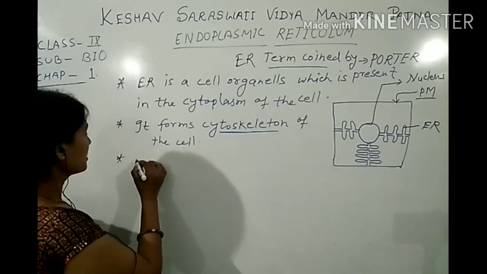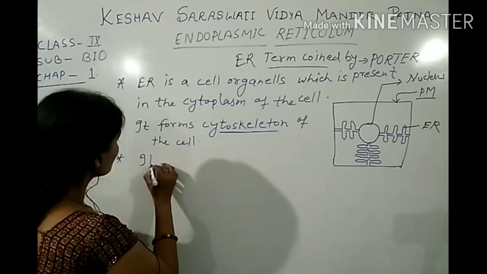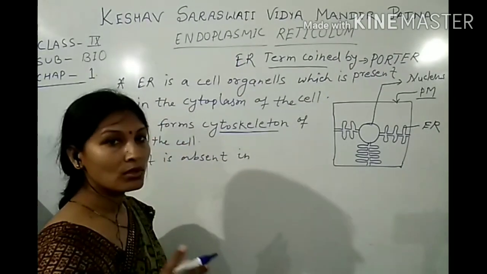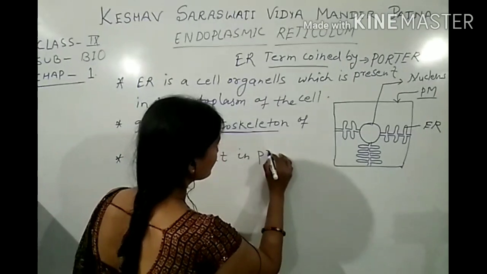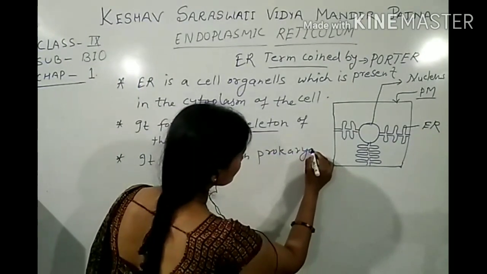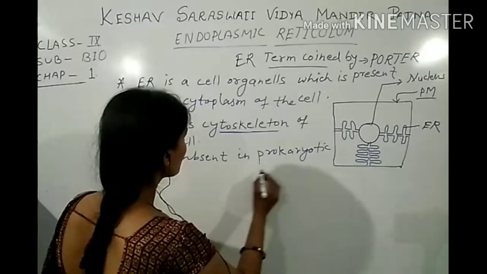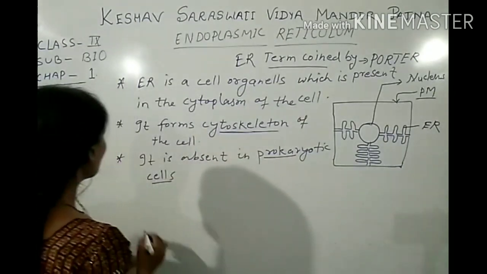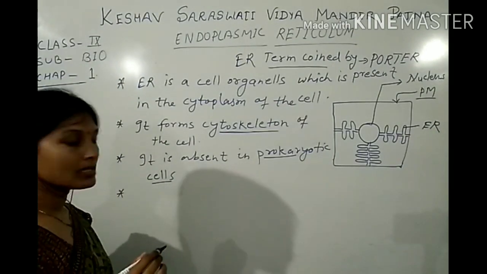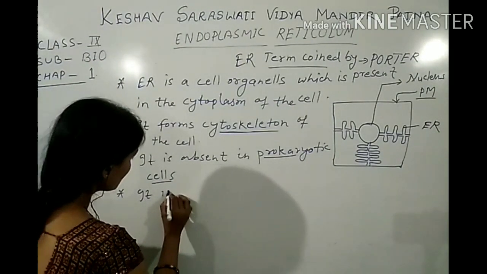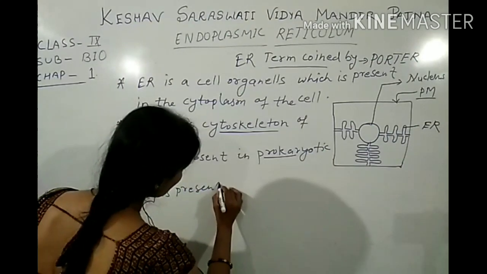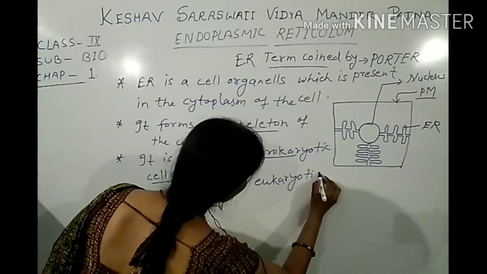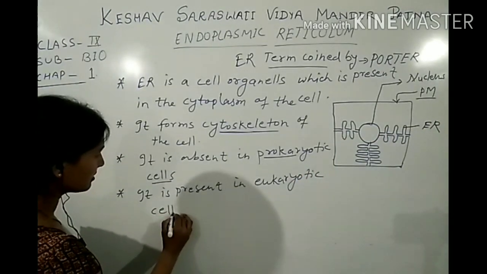Write down: it is absent in prokaryotic cells, but it is present in eukaryotic cells.